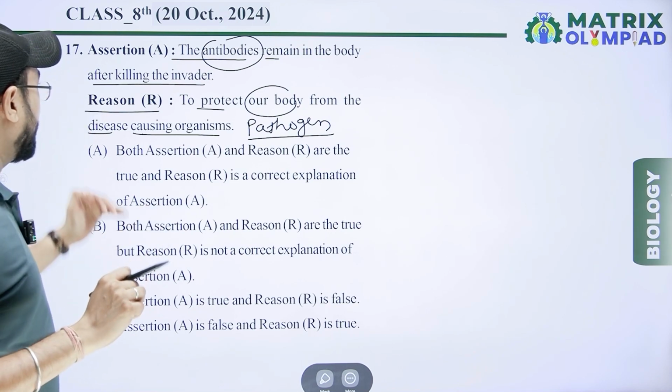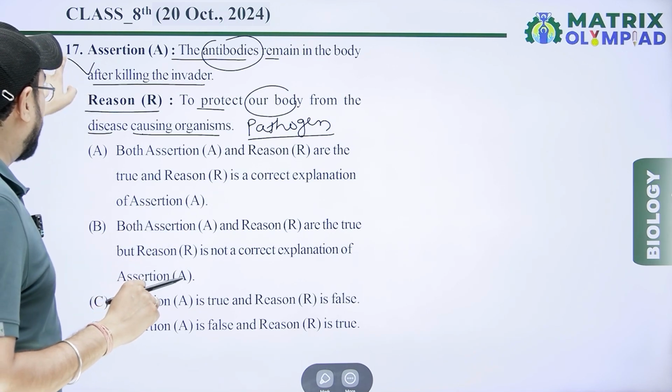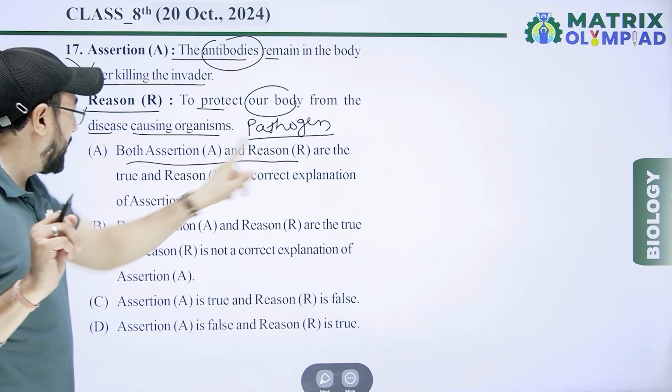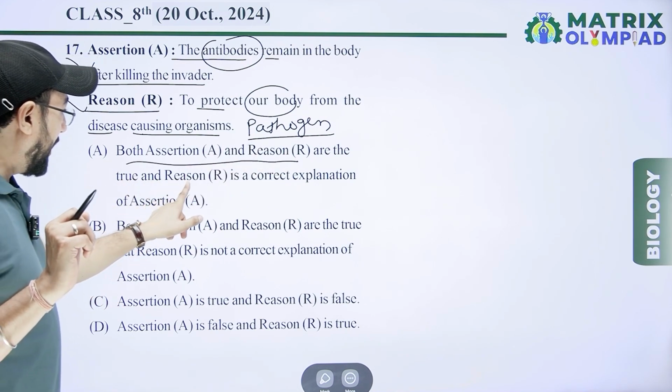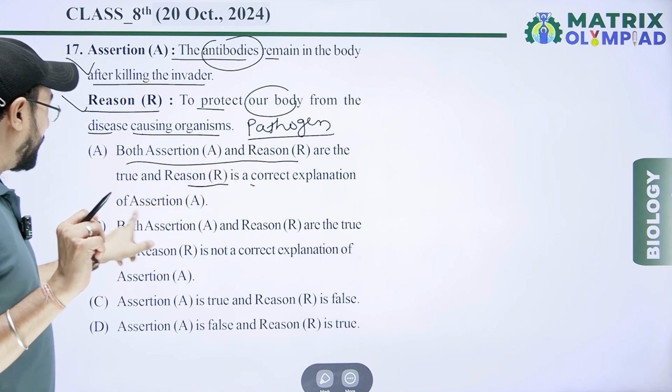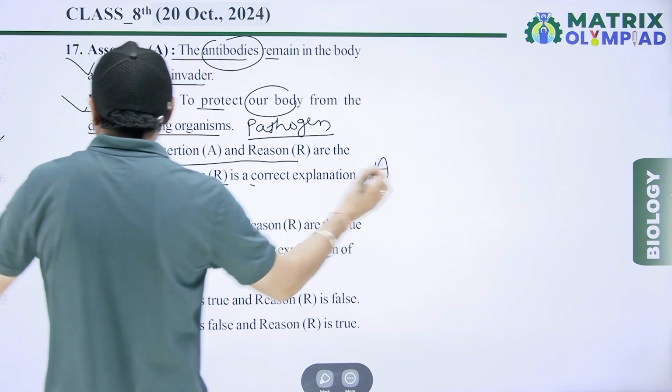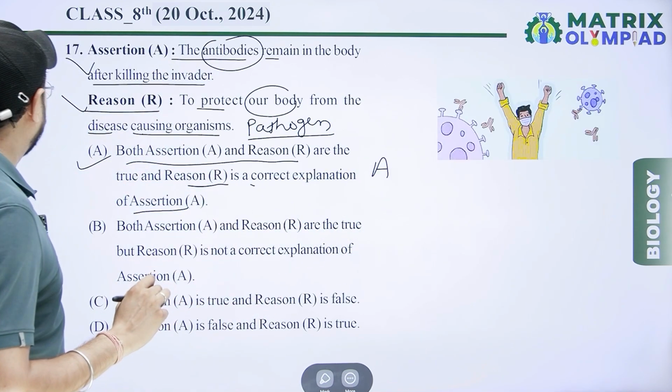According to assertion and reason, assertion is right and reason is right. Both assertion and reason are true, and reason R is the correct explanation for A. Option A is the correct answer for this.